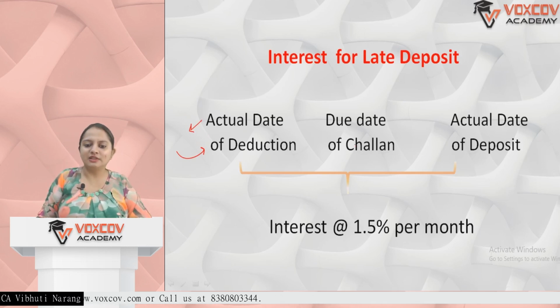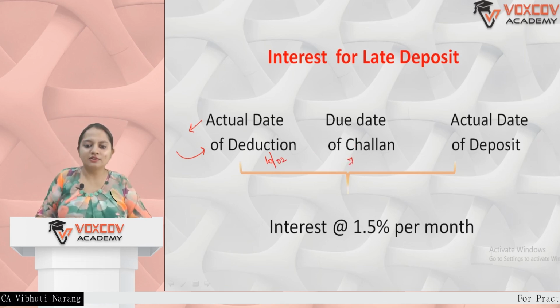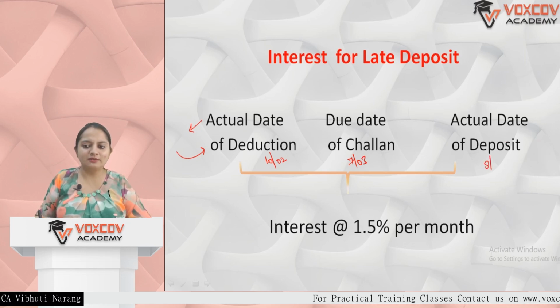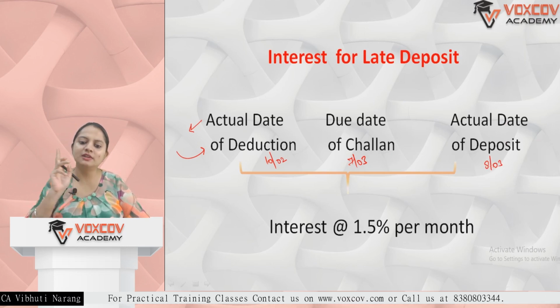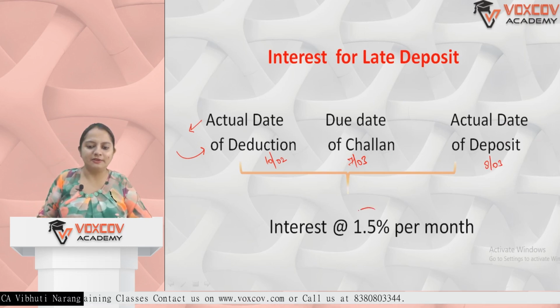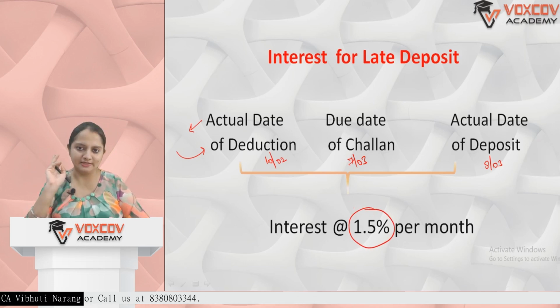Then the due date of challan. Ideally, if the deduction was done on 10th of February, the due date of challan was 7th of March, and the actual date of deposit, let's suppose there was a delay of only one day, the deposit was done on 8th March. Then also the interest at the rate of 1.5% per month will be levied in this case.